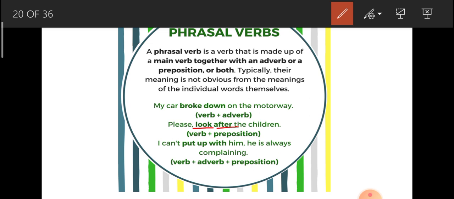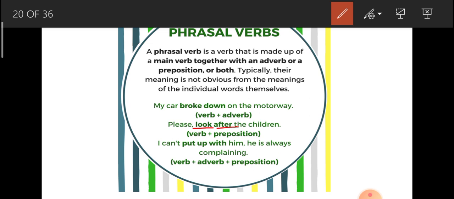So when the verb look is combined with the preposition after, please look after the children. Okay, look after will become a new phrase and it will have a meaning. Look after means to keep an eye on. Okay, or in Malay, untuk menjaga. Please look after the children.